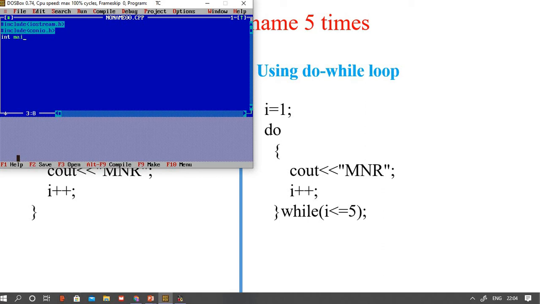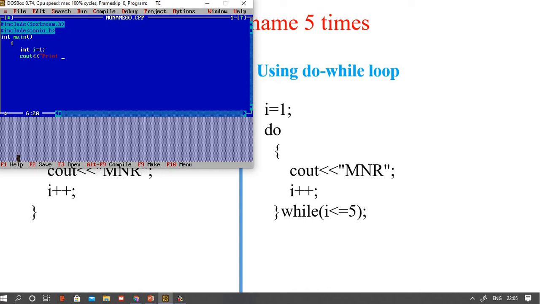Then int main. For the main function we specify the return type also. Here I am taking int i equals 1. So I am printing one message.